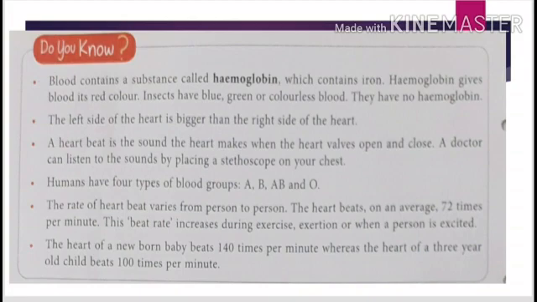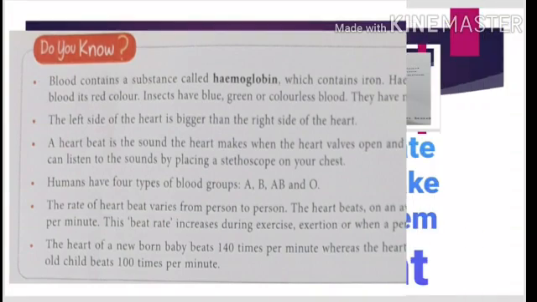And the last one, the heart of newborn baby beats 142 times per minute, whereas the heart of 3 years old child beats 100 times per minute. What about the adult person? 72 times per minute. यानी कि बेबी का हार्ट जल्दी जल्दी बीट करता है, because that baby needs more blood to reach up to his cell for nourishment, oxygen, etc.